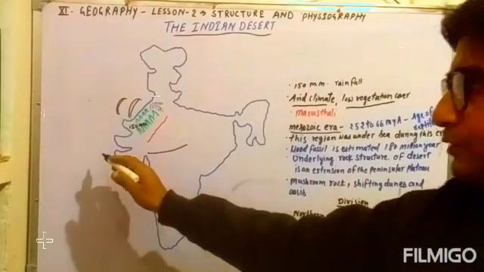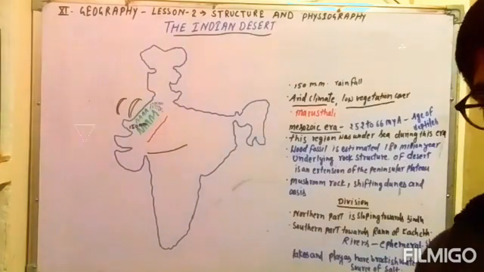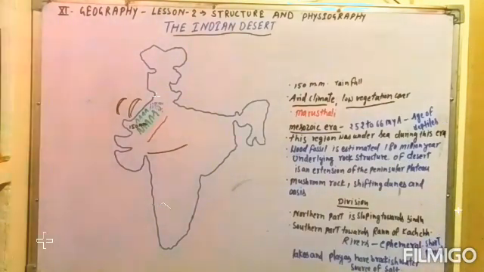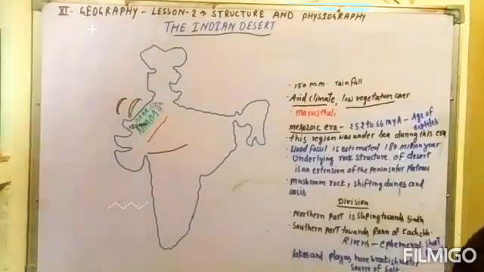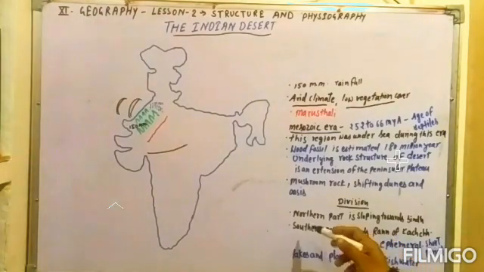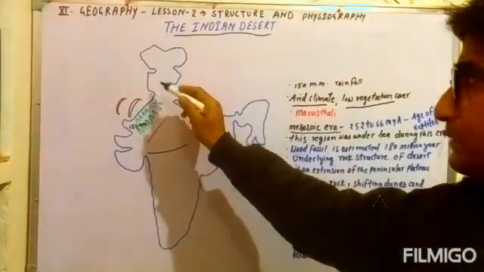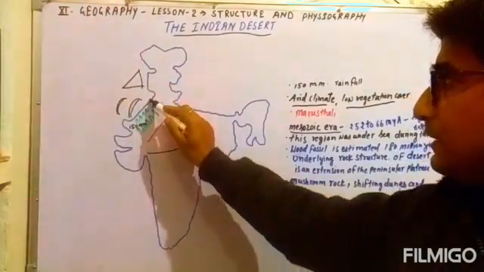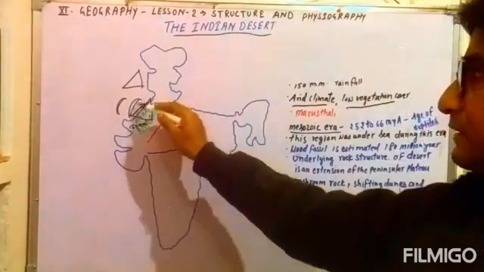An oasis is a place with very limited availability of water, along with some limited vegetation. So this region is very helpful for people traveling long distances with their caravans, as they can get water in some places. Now the division of the Indian desert can be seen. The northern part slopes toward the Sindh, meaning this region slopes toward the Sindh region, where the Sindh river can be seen.